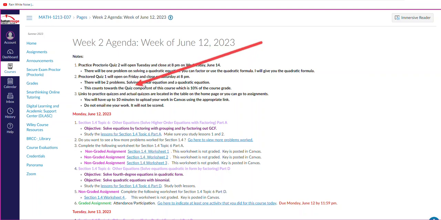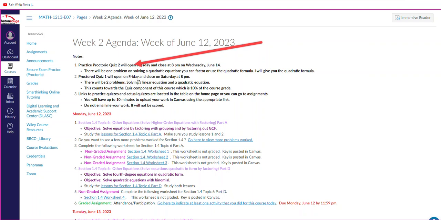Now remember, your quiz component is 10% of your grade, so you need to make sure you're doing those quizzes. Some of you on practice quiz number 1 didn't even do it. The whole purpose of those practice quizzes is to make sure of 2 things: you downloaded Proctorio correctly, and you know how to upload your work. Now let's talk about that.